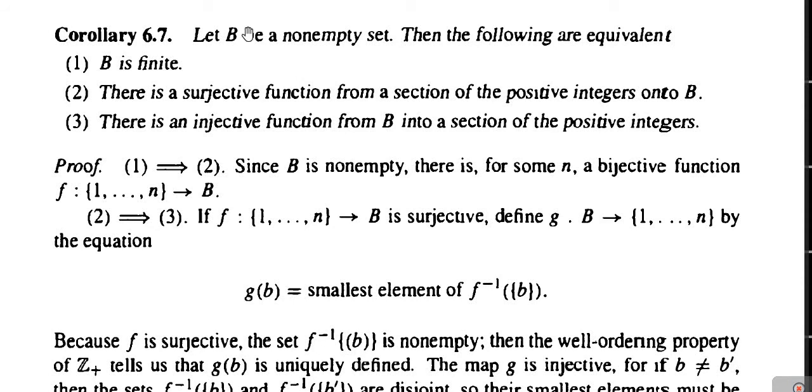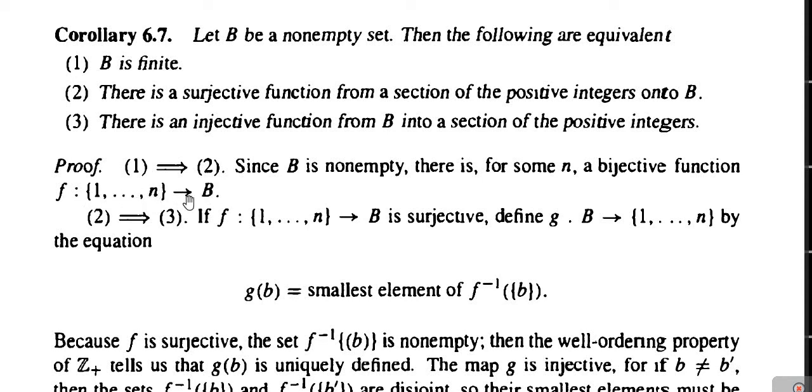At first, let us suppose that B is a non-empty set, and in the first part we will prove that 1 implies 2. 1 implies 2 means suppose that B is a finite set. Then we have to prove that there exists a surjective function from a section of the positive integers onto the set B. Okay, let us prove this one. Now, as B is non-empty and finite, for some positive integer N there exists a bijective function from the set 1, 2, 3 up to N onto the set B.